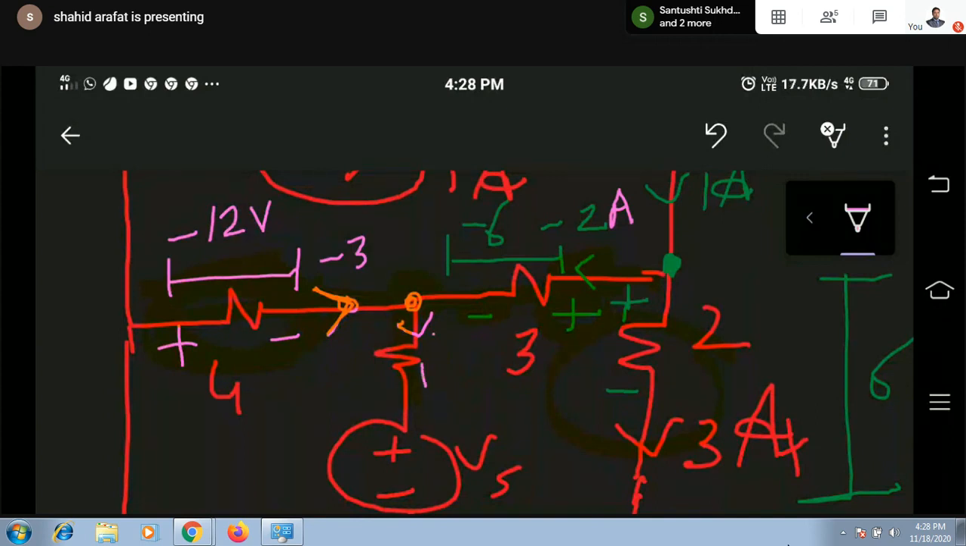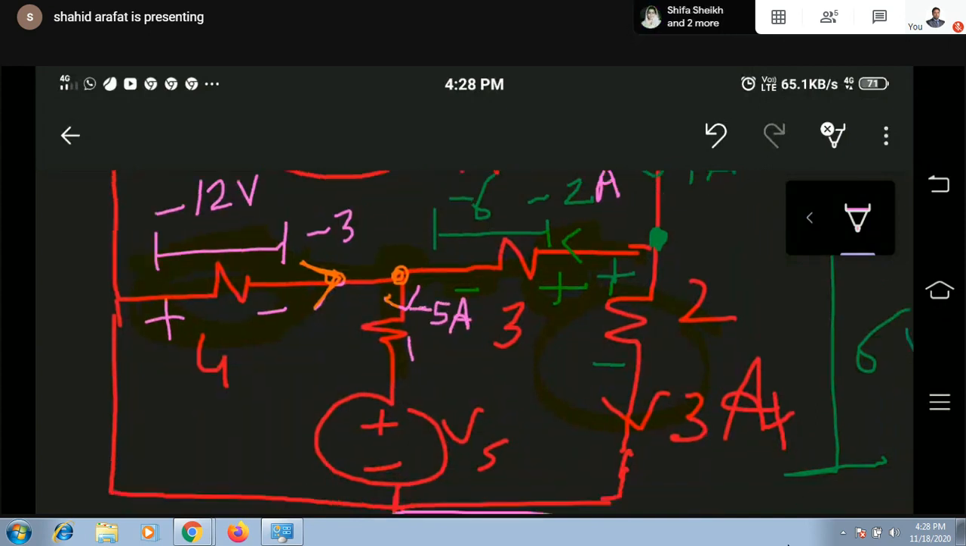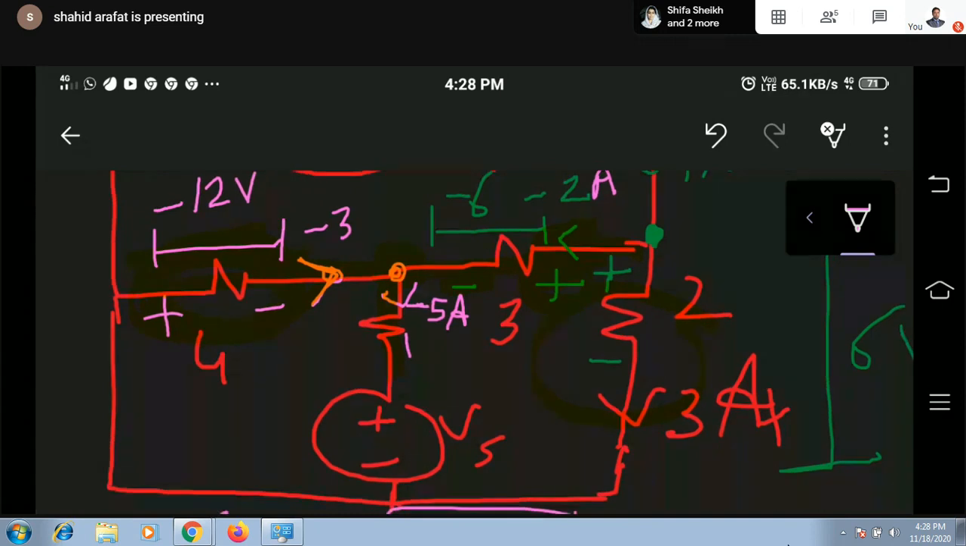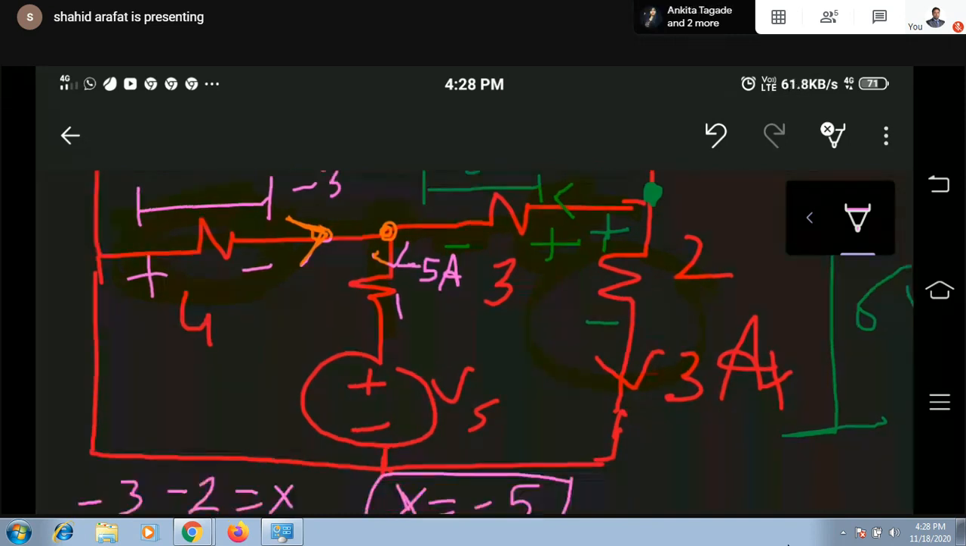This was 1. And this is your -5 ampere. -5. Don't forget, here we have -5. Okay. Now, our target is to find out what? Voltage across this branch. Now, after getting value of current, we can easily find value of voltage across this branch. What will be the V? I into R. -5 into 1.